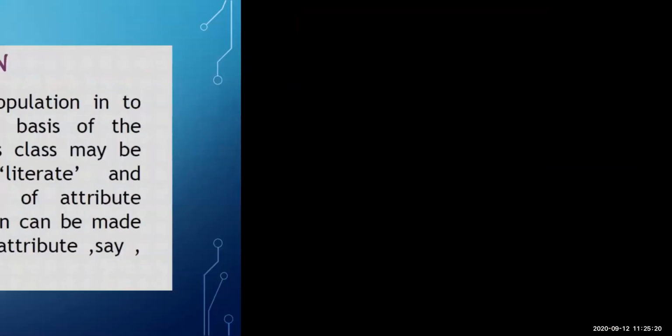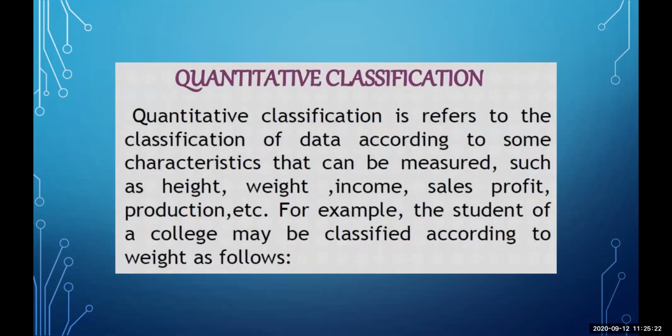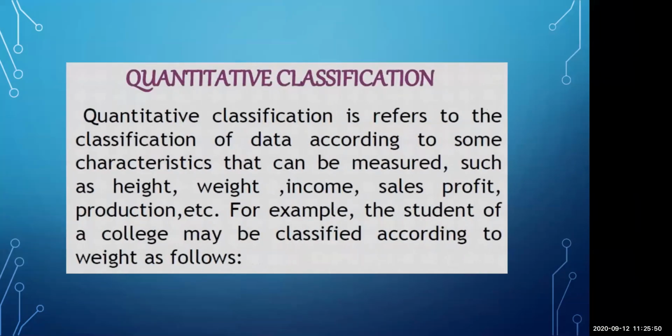Next one is quantitative classification. Quantitative classification refers to classification of data according to some characteristics that can be measured. Like in quantitative, we are classifying the data on the basis of height, weight, income, sales, profit, or production. For example, students of a college may be classified according to weight as follows.